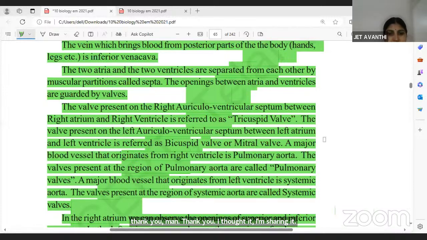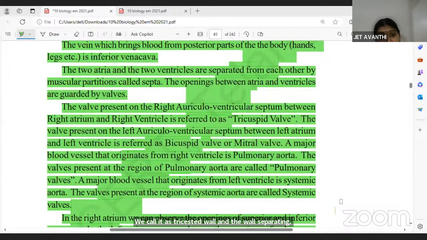Okay, children, it is the bicuspid valve and the tricuspid valve, very important. The valve separating the right atrium and the right ventricle, we call it the tricuspid valve, and the valve separating the left atrium and the left ventricle, we call it the mitral valve or the bicuspid valve.